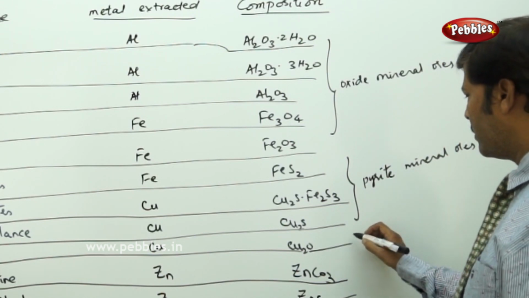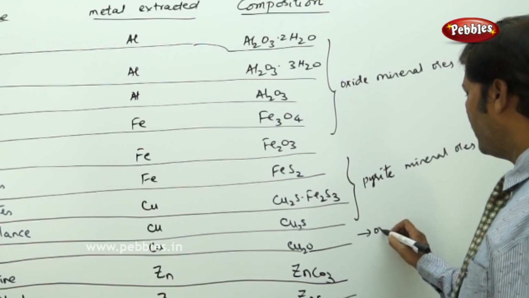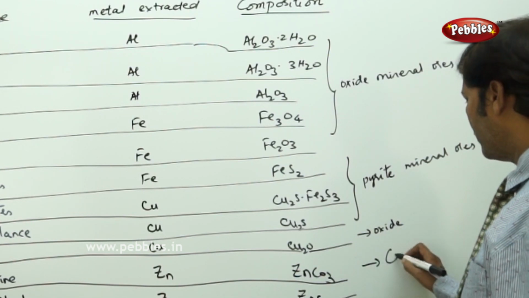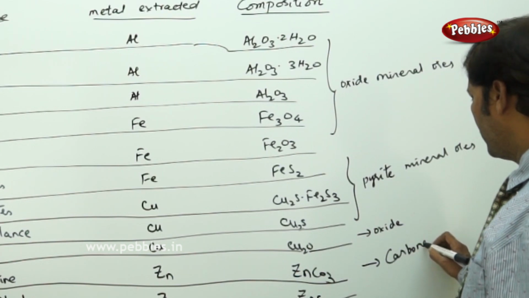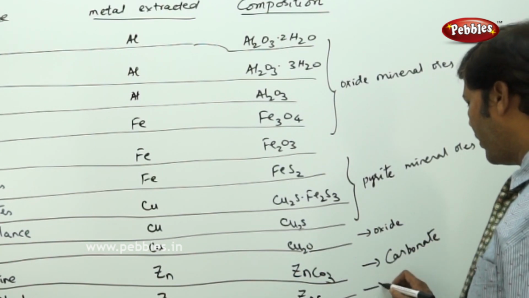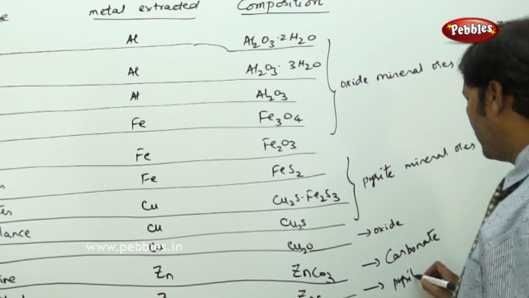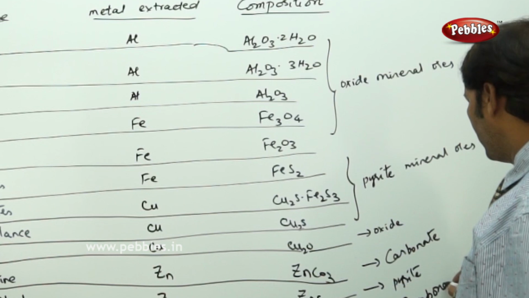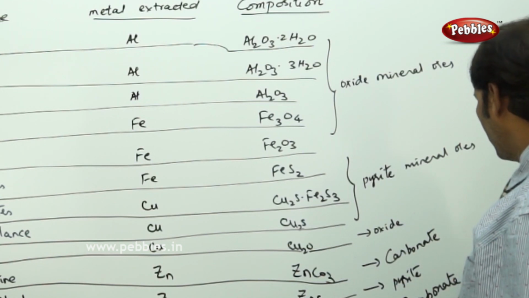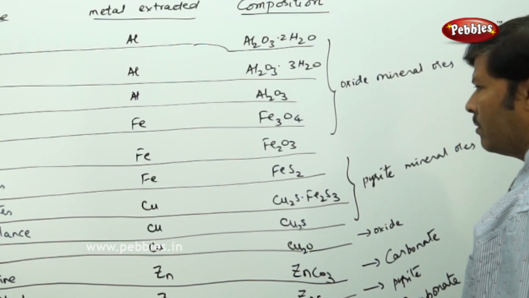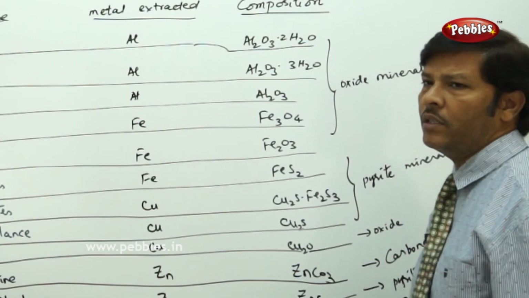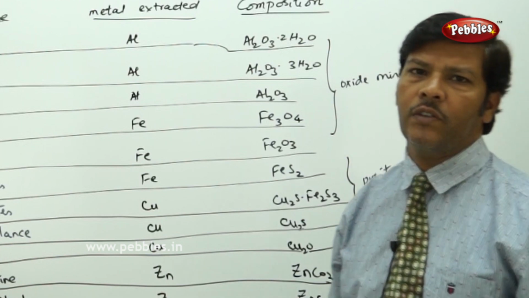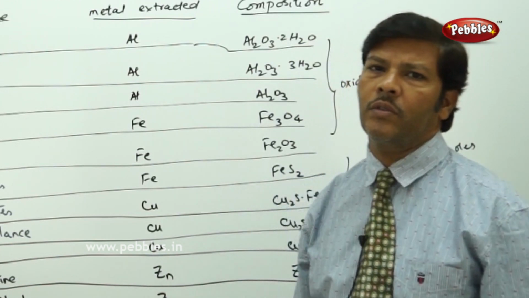Again this is oxide mineral ore. This is carbonate mineral ore, again pyrite mineral ore, and finally again carbonate mineral ore. So these are some of the important mineral ores that we can finalize for the isolation and extraction of metal from the mineral ores.